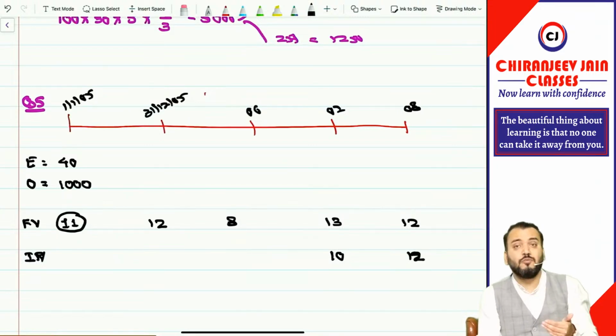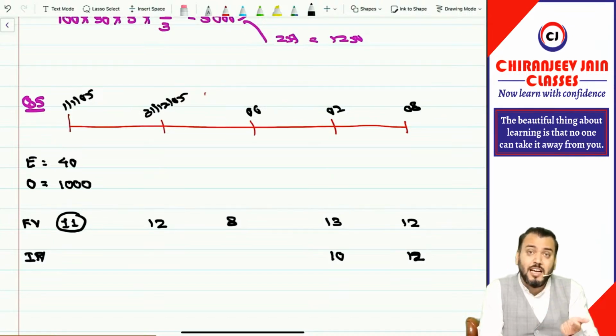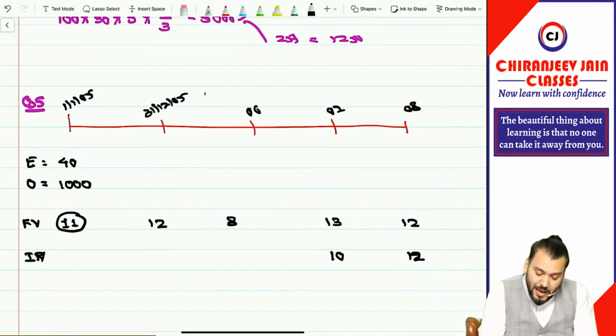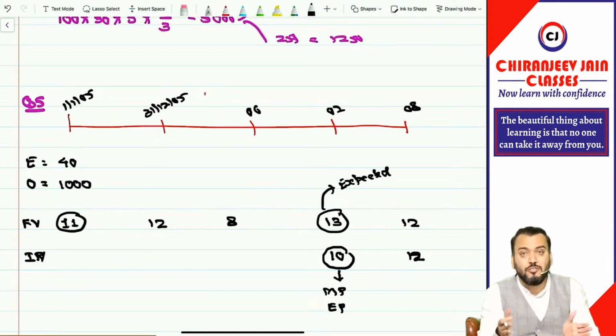Now what is the difference between fair value and intrinsic value? Fair value is an estimation, an estimation of at what price it will be exercised. For the option which is already exercised, we will use intrinsic value. Intrinsic value is nothing but market price as on this date minus exercise price, but this is the expected intrinsic value. So expected intrinsic value will be used for valuation purpose, but for payment we will use intrinsic value.